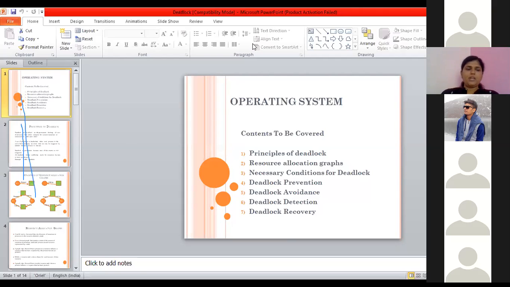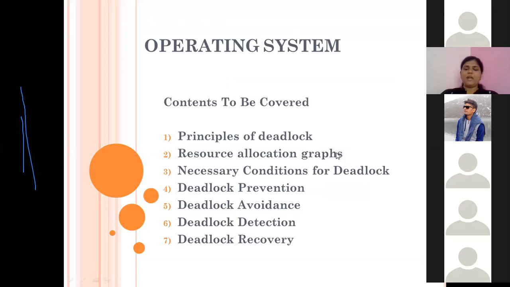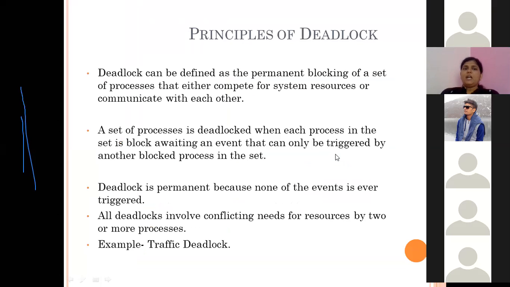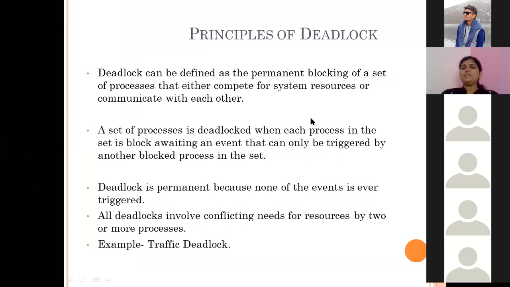So here, in terms of a system, what is meant by deadlock? That we will see. Deadlock is when there is a set of processes which are occupying some resources. In a multi-processing operating system, multiple processes can execute at a time.